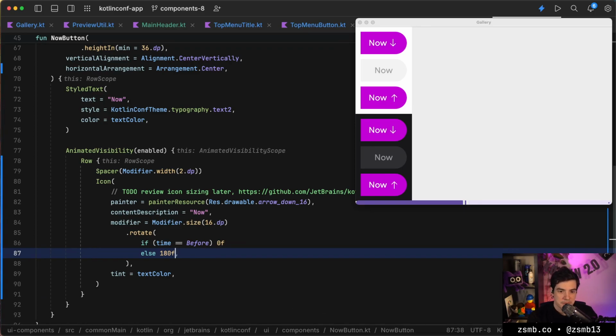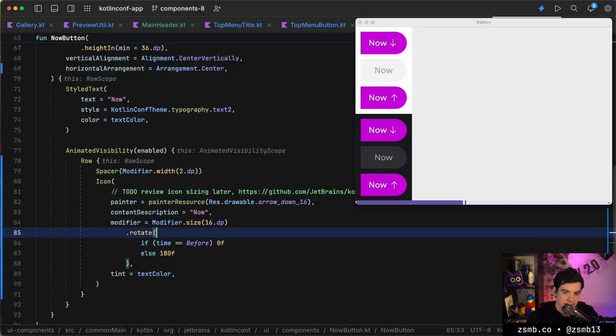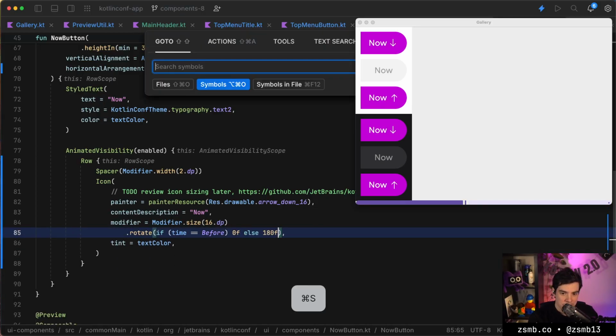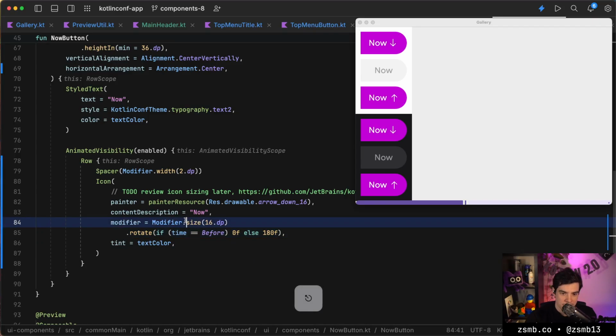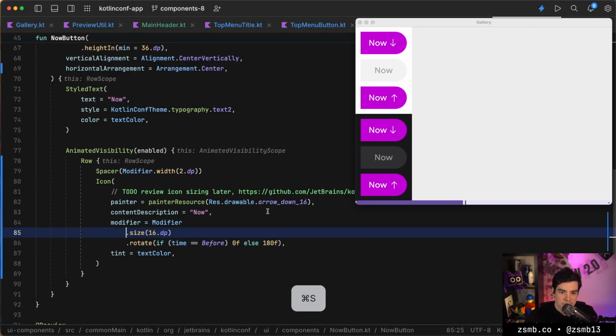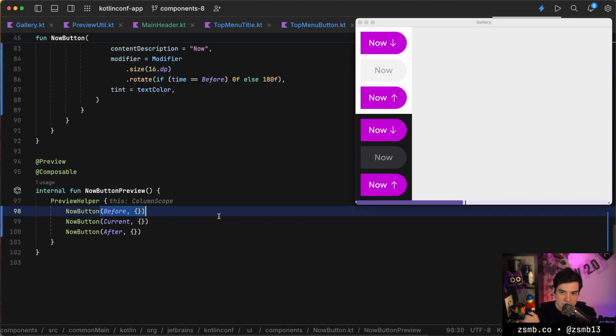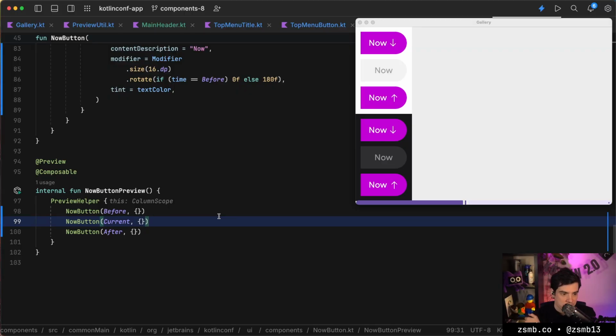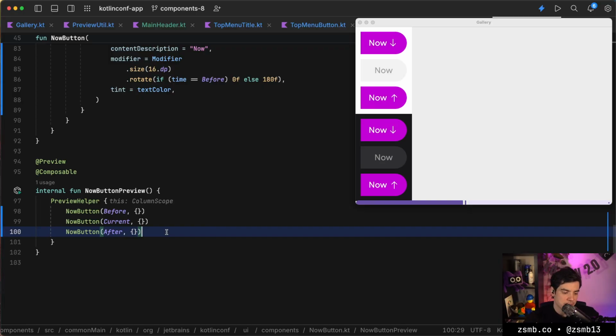Bam. Now it's rotated. Easy as that. Could UI development be any more convenient, huh? Yeah, so if we're before, arrow points down. If we're at current time, it's not available because we're looking at it already. And if we're after it, it's an arrow that's pointing up. Yeah, that seems fine.